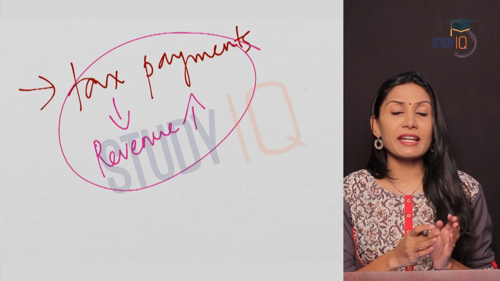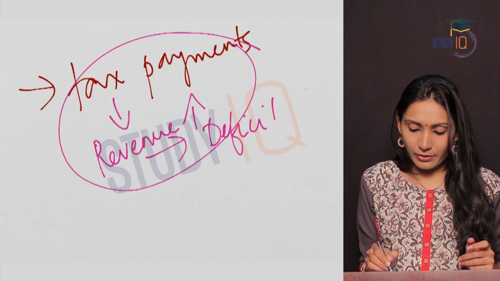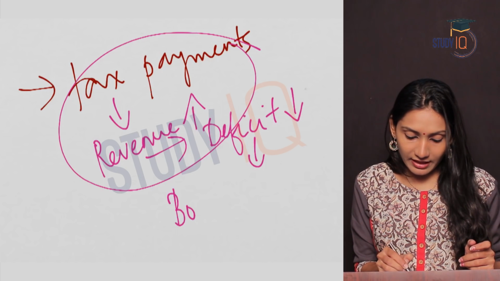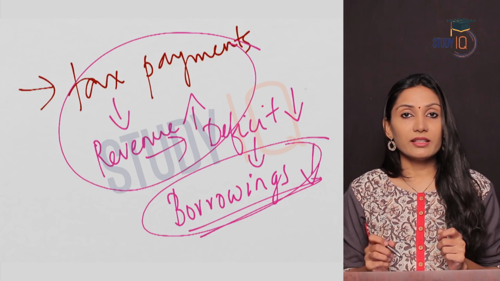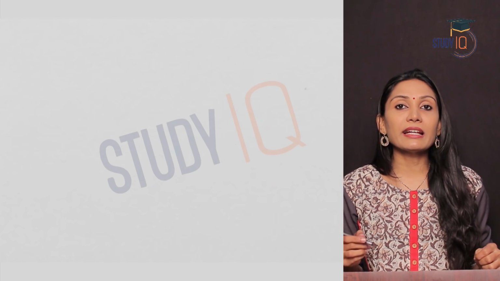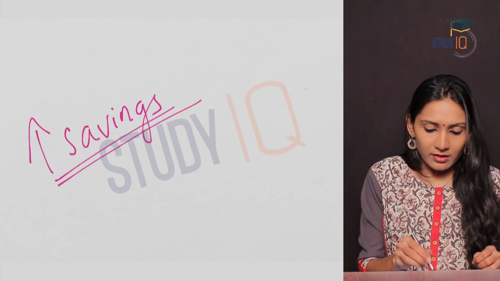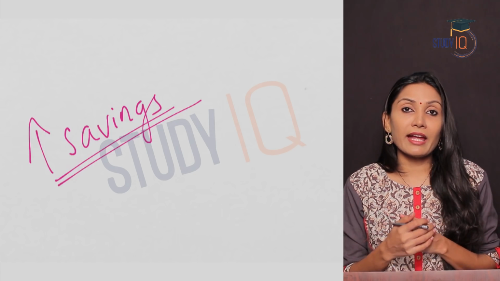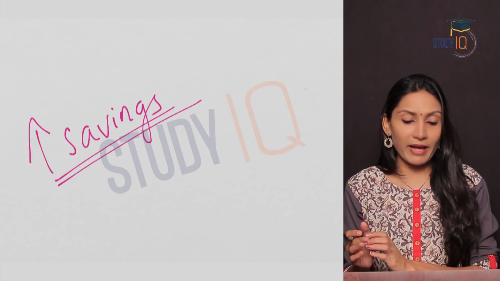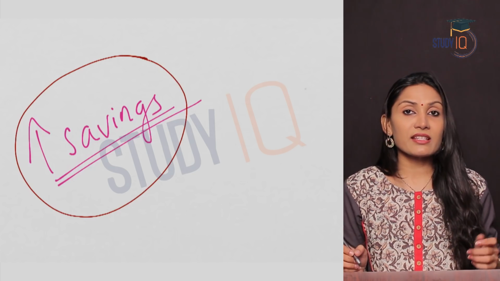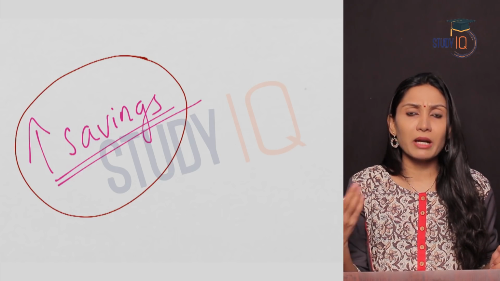When revenue of the government increases with that of expenditure, what would happen? Deficit will reduce. Deficit reducing means borrowings of the government will come down. So borrowings came down. This was one impact. Another impact was increase in savings with the financial institutions. If you are not paying taxes, can you save your money in banks? No. You have to disclose your income if you want to save the money in banks. So when there is more tax evasion, savings will be less. When tax payments increase, people are willing to save their money in banks.